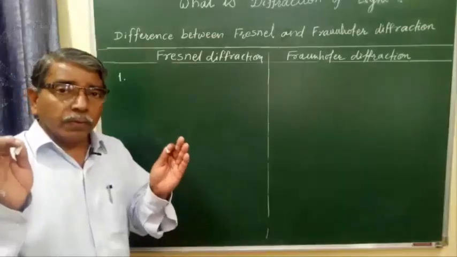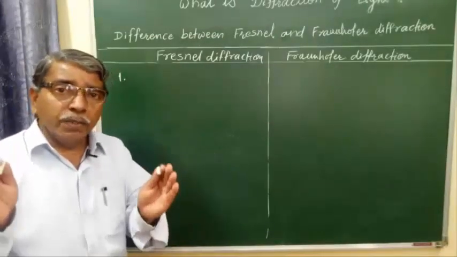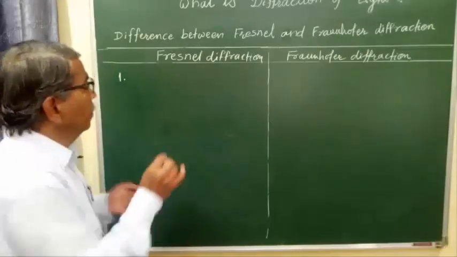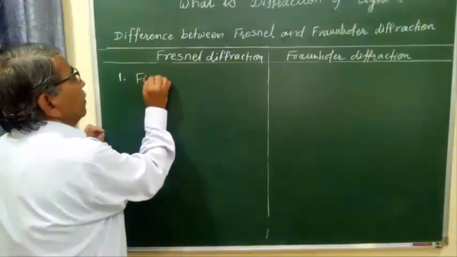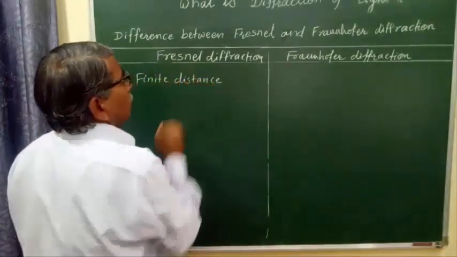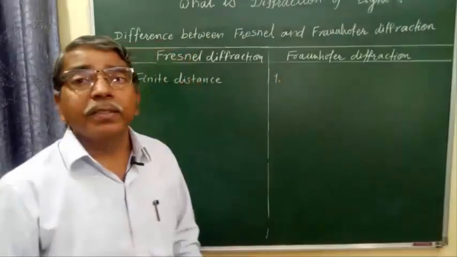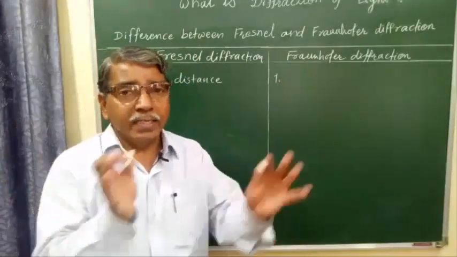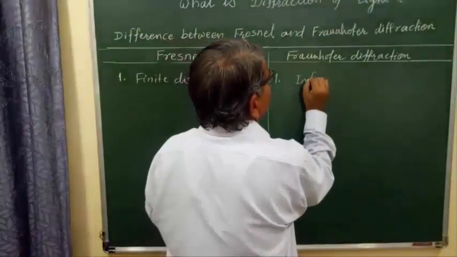Number 1, in case of Fresnel diffraction, the distance between the source of light and slit as well as slit and screen is finite. In case of Fraunhofer diffraction, the distance between the source of light and slit as well as slit and screen is infinite.